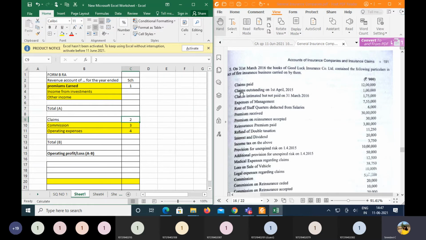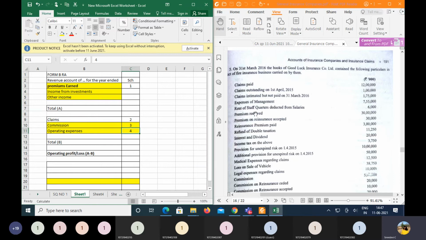So claims paid minus outstanding at the beginning, add outstanding at the end. Then coming to the expenses of management here, this will be taken under schedule number 4, that is operating expenses. Then we have rent of staff quarters deducted from the salaries.